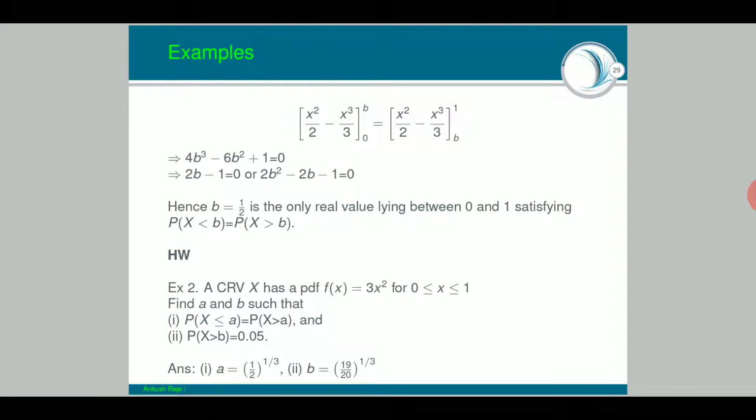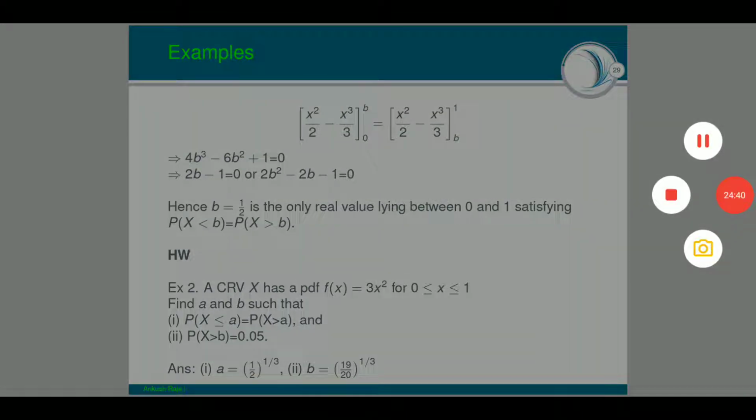So take this problem for homework. What is the problem? A CRV X, continuous random variable X, has the PDF, probability density function, f(x) is equal to 3x square on 0 to 1. Find a and b such that probability of X less than or equal to a is equal to probability of X greater than a, and probability of X greater than b is equal to 0.005. Exactly the same problem. Okay, just do it. The answer is there. I am going to share the slides with you. You just verify your answer with that which is given, and let me know if you are facing any difficulty here.